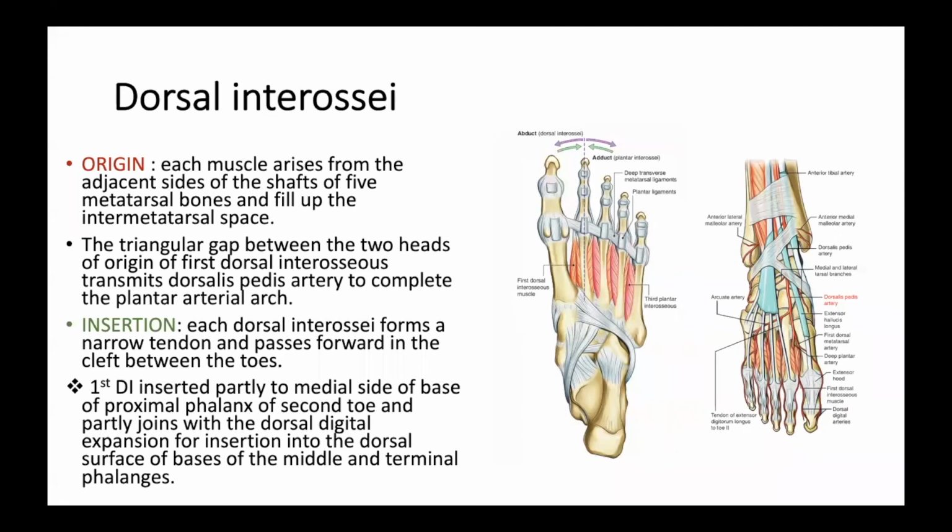Now what happens to the insertion? The first dorsal interossei is inserted partly to the medial side of the base of the proximal phalanx of the second toe, and partly joins with the dorsal digital expansion for insertion into the dorsal surface of the bases of the middle and terminal phalanx. Is it clear?